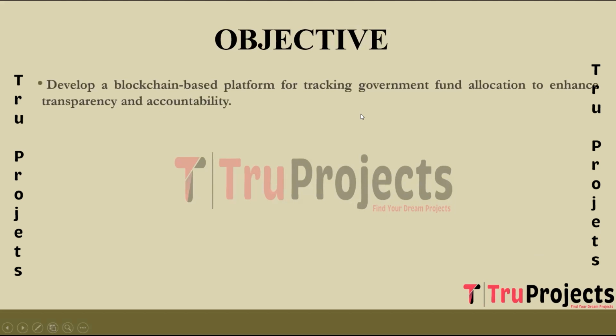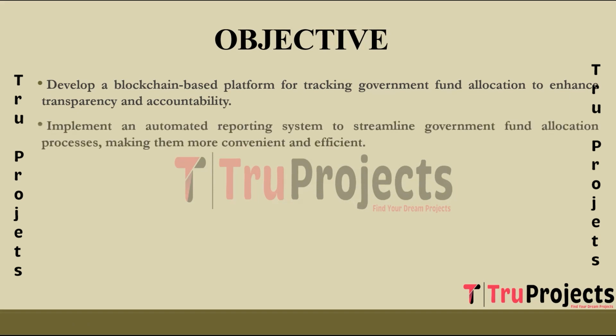Objectives of the project. The objective of the project is to enhance transparency and accountability by developing a blockchain-based platform for tracking government fund allocation, ensuring that all financial transactions are securely recorded and immutable, fostering trust in the allocation process. The goal of the project is to streamline government fund allocation process by implementing an automated reporting system, making them more convenient and efficient.